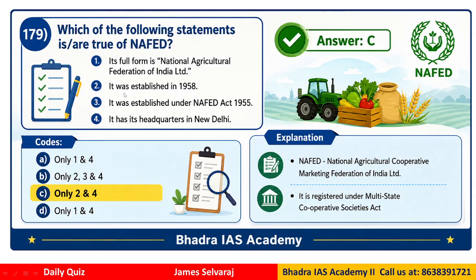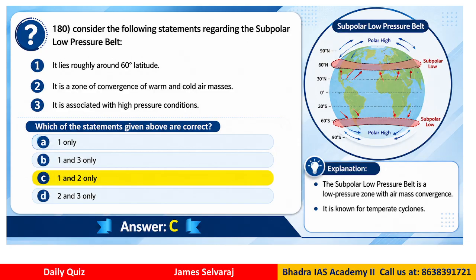So it was established in 1958. It is headquartered in New Delhi. So what is the full form of NAFED? It is the National Agricultural Cooperative Marketing Federation of India. Clear? So we have to be very clear. It is registered under the Multi-State Cooperative Societies Act. Okay. So basic concepts you should be very clear about. Now this kind of NAFED type of question can be asked in various types of exams because this is a very common topic for study.